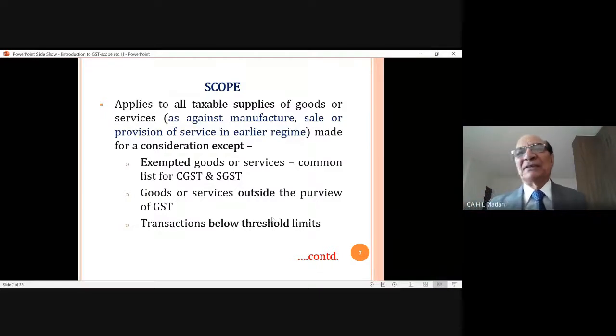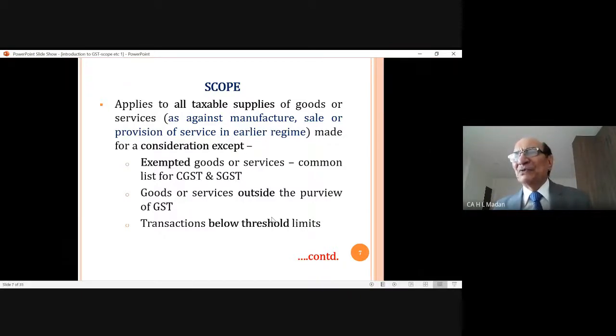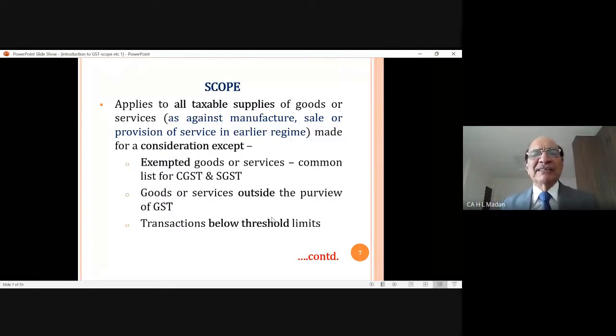Except, but will it mean, he wants to tell you, will it mean that it will be applicable for all goods or services? But he says, no, except. He has given an exception. Number one, exempted goods or services, common list for CGST and SGST, means there are certain goods and certain services for which he says no GST will be levied.